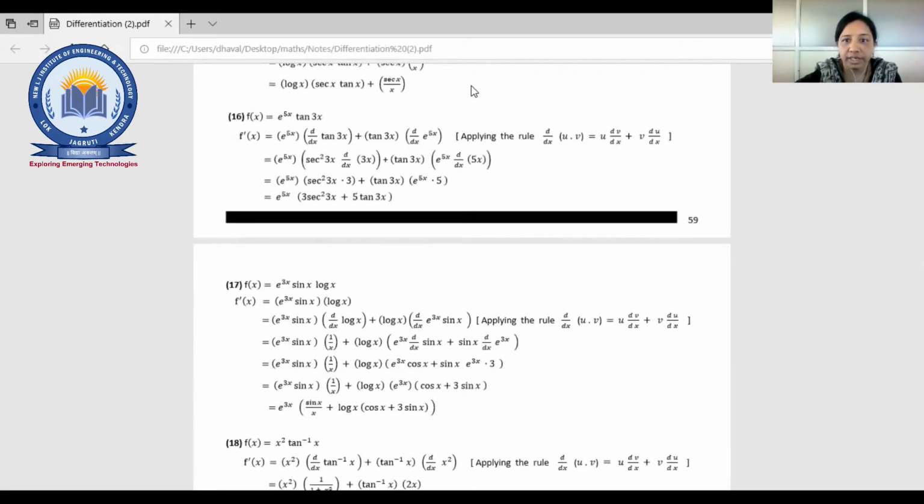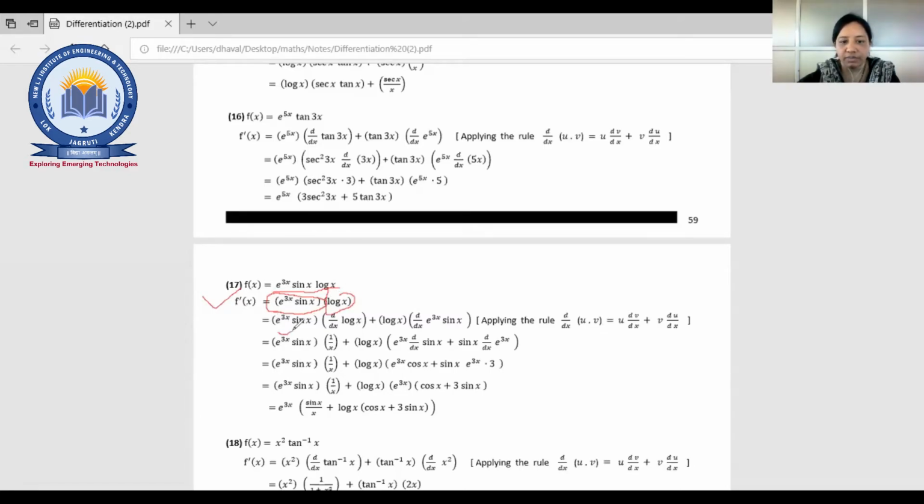Suppose instead of that, the next one, the thing is what? Three functions are there: e raised to 3x, sin x, log x. So how we are going to do this? Take one as u, that means a combination. You can take a combination of functions, right? And then again you apply the chain rule into that one. So you can see here e raised to 3x sin x, that is a combination of one function, and log x, the second one.